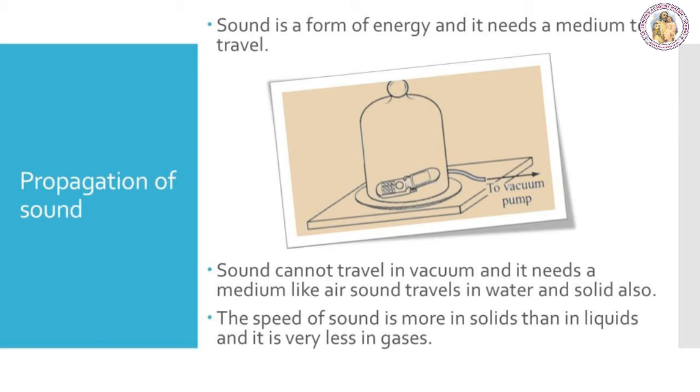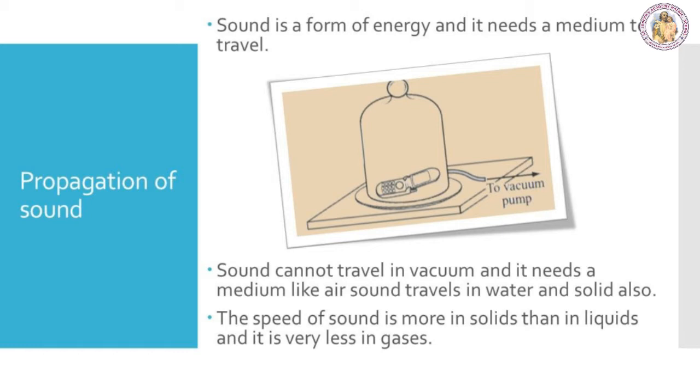Propagation of sound. That means spreading of sound. When you call your friend who is standing at a distance, your friend is able to hear your voice. How is your friend able to hear your voice? He is able to hear because your sound travels from one place to another. As we saw earlier, sound is a form of energy and it needs a medium to travel. This can be understood by a simple activity.